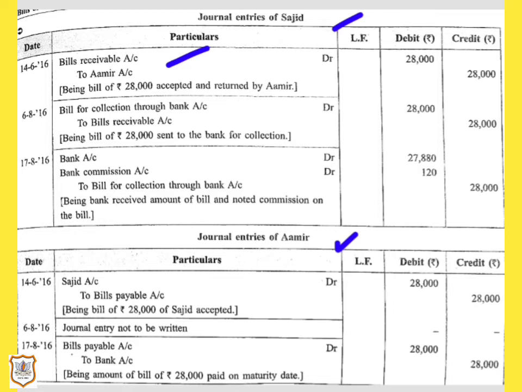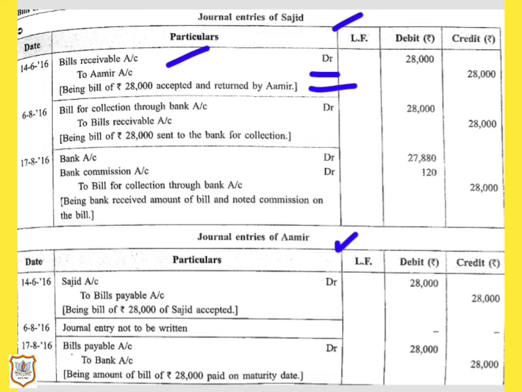So here bills receivable account will be debited and Amir's account will be credited. Amir was his debtor, but now as a new asset has come into existence, bills receivable being an asset will be debited and Amir's account will be credited. Here for narration we will write: being bill of rupees 28,000 accepted and returned by Amir. In the same way, in the books of Amir, as this instrument is a liability for Amir, that is bills payable.